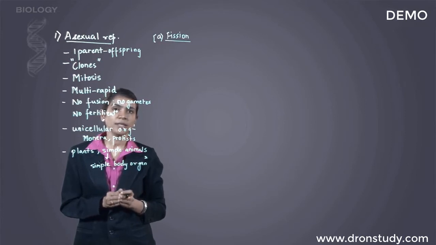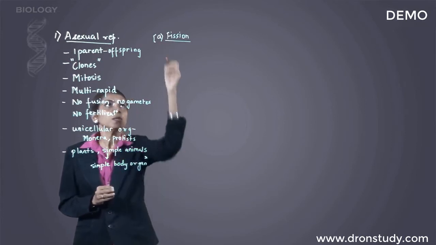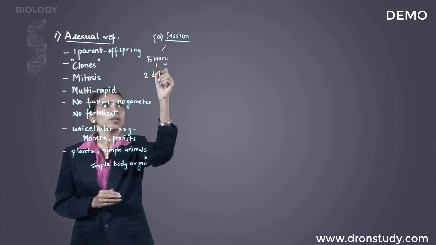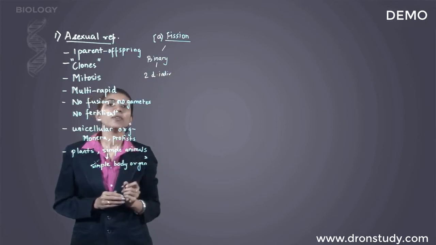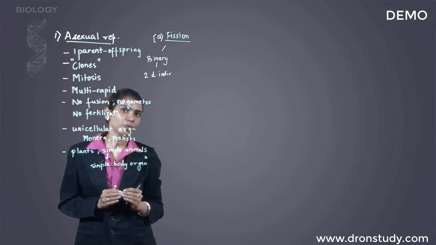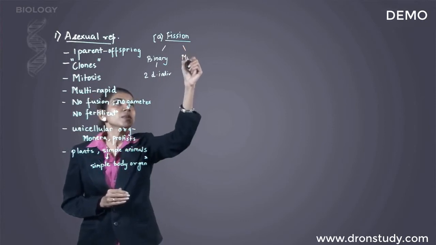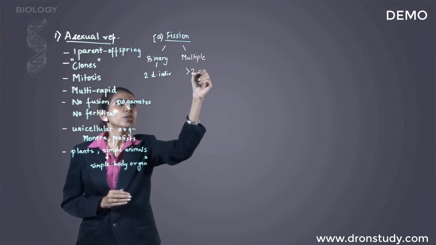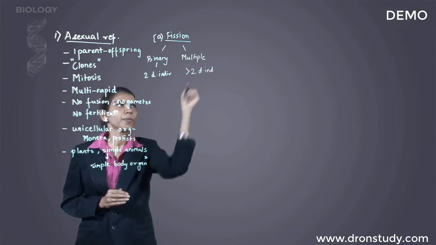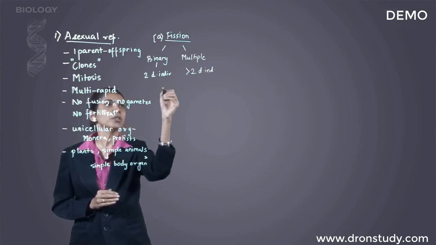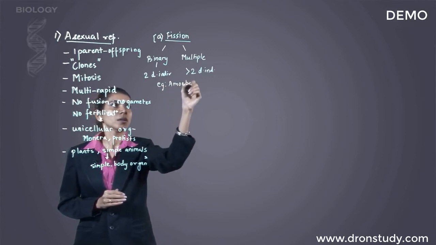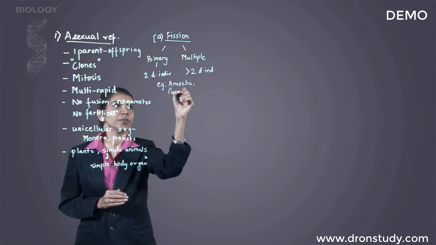When the parent body divides into two, the fission is called binary fission. So here, two daughter individuals are formed. When the parent body divides into more than two parts, it is called multiple fission. So here, more than two daughter individuals are formed. Examples of fission are amoeba, paramecium.